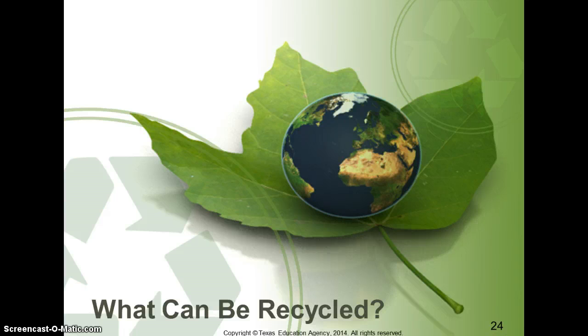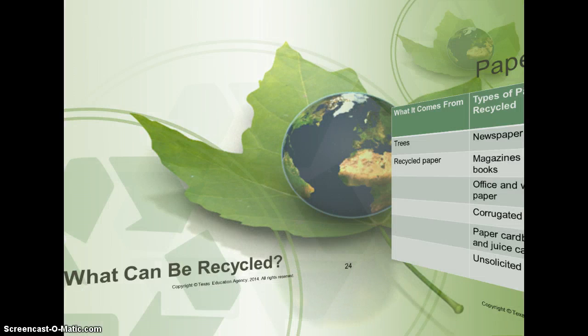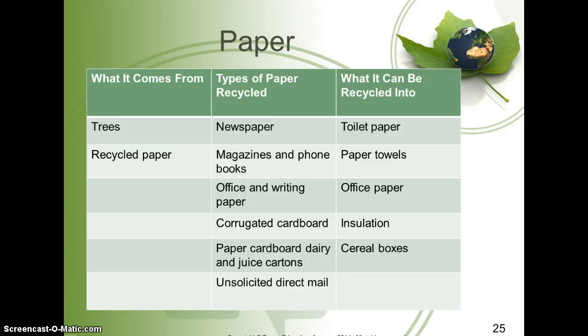What can be recycled? Paper. If it comes from a tree, such as newspaper, it can be recycled into toilet paper. Recycled paper, such as magazines and phone books, can be turned into paper towels.